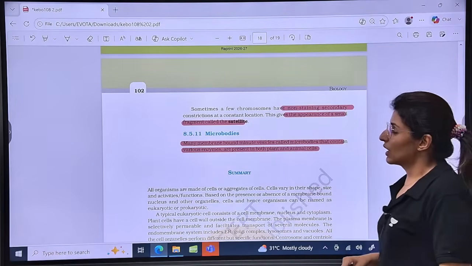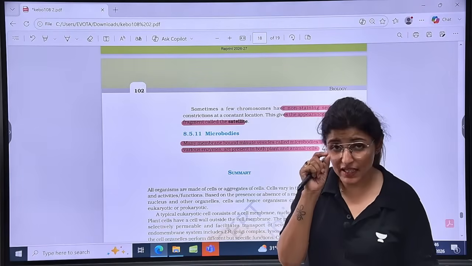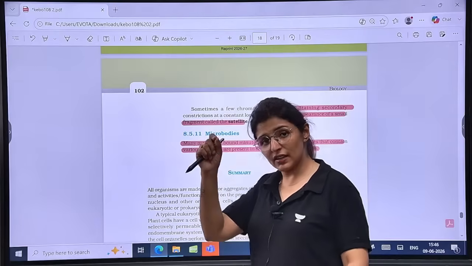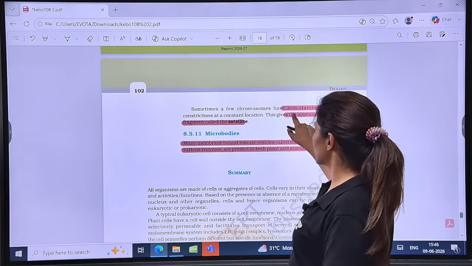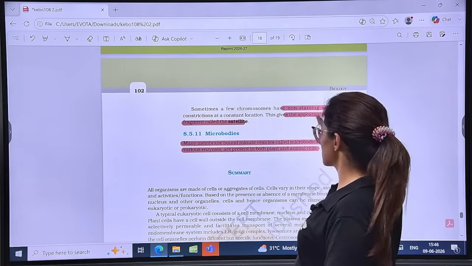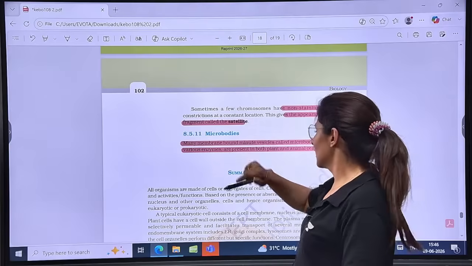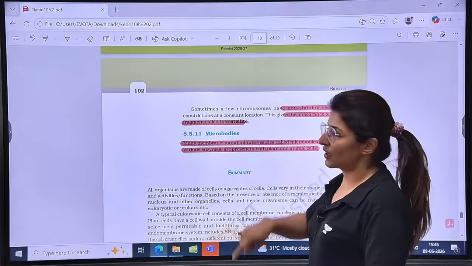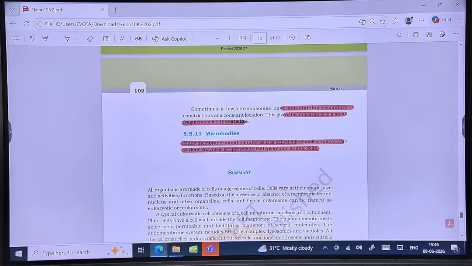And then guys, other than the primary constriction, we might have a secondary constriction also. Beyond the secondary constriction, the part of the chromosome is known as a satellite. It gives the appearance of a small fragment rotating around the main body, that's why we call it satellite. It is a non-staining secondary constriction at a constant location. So please let me know that all these points are clear.